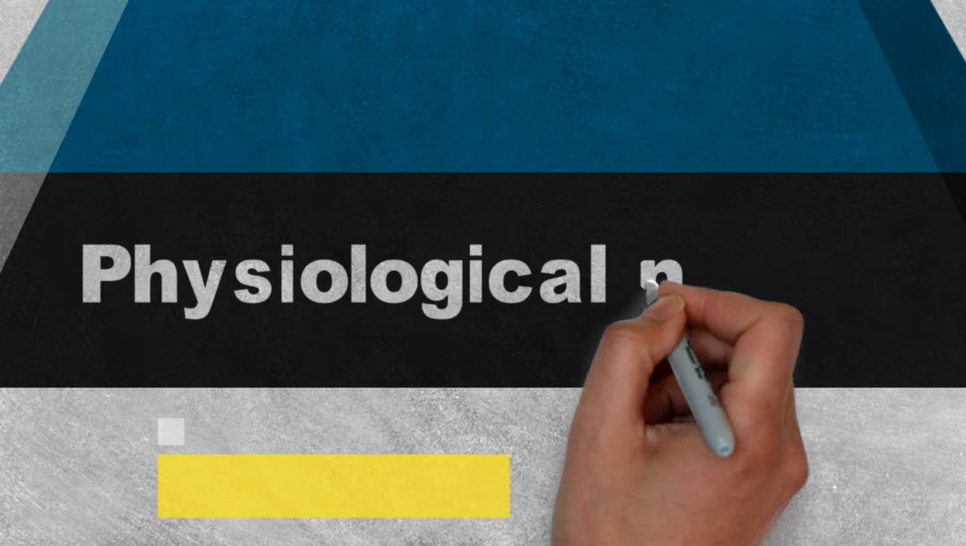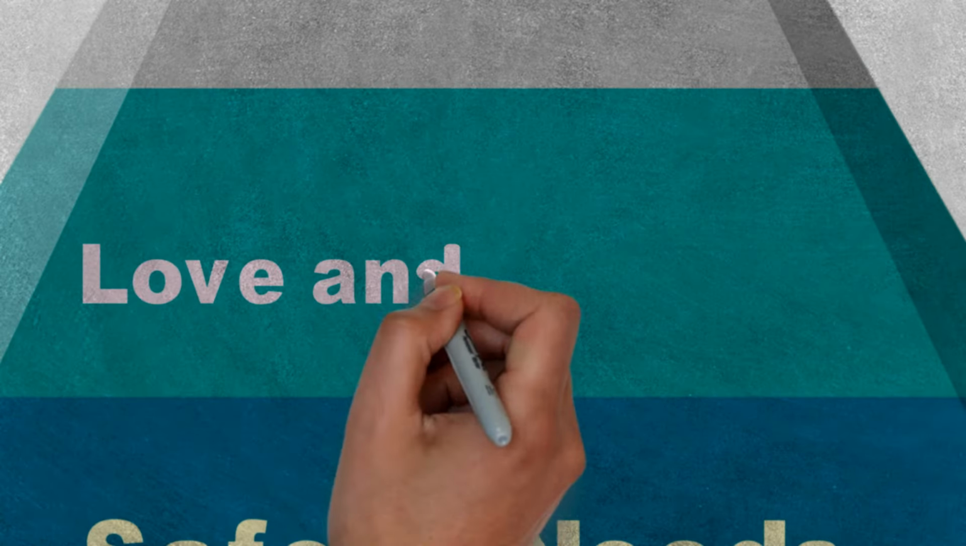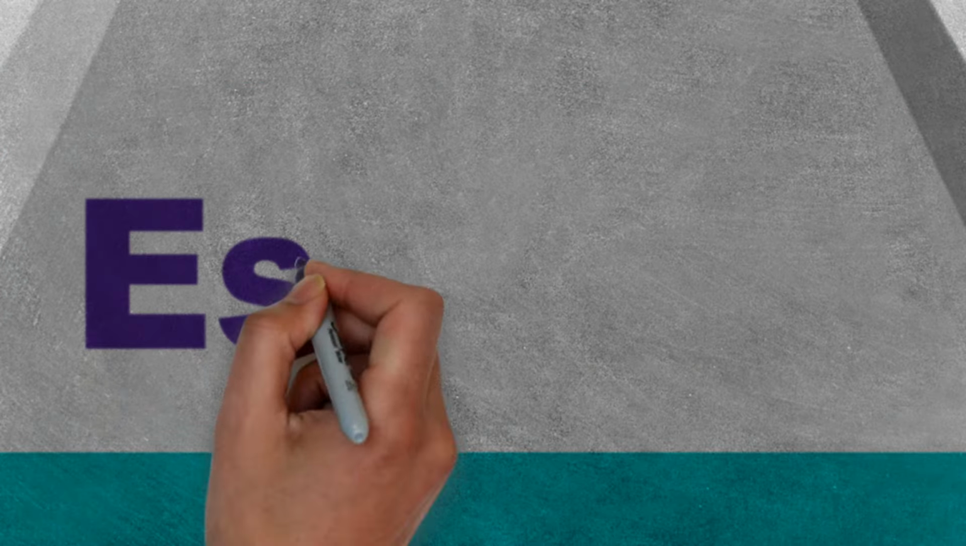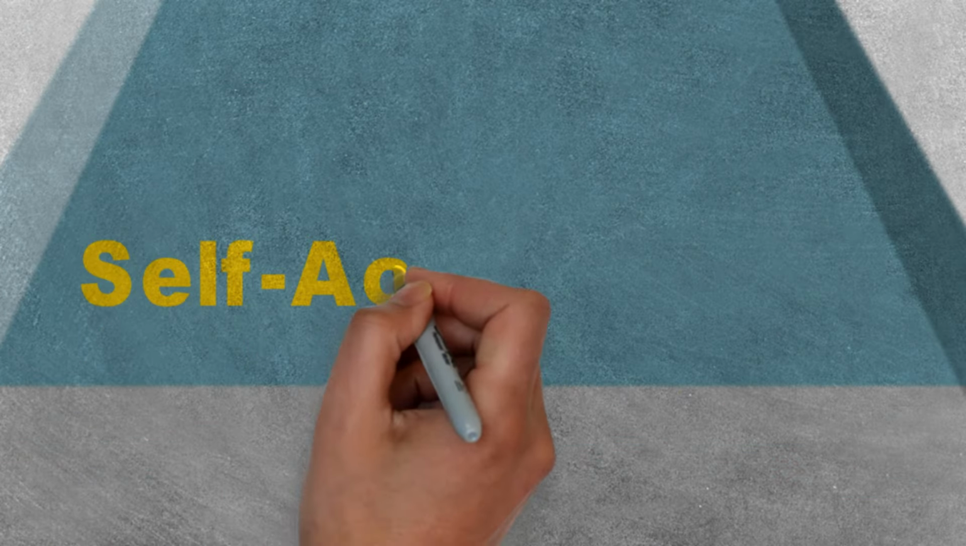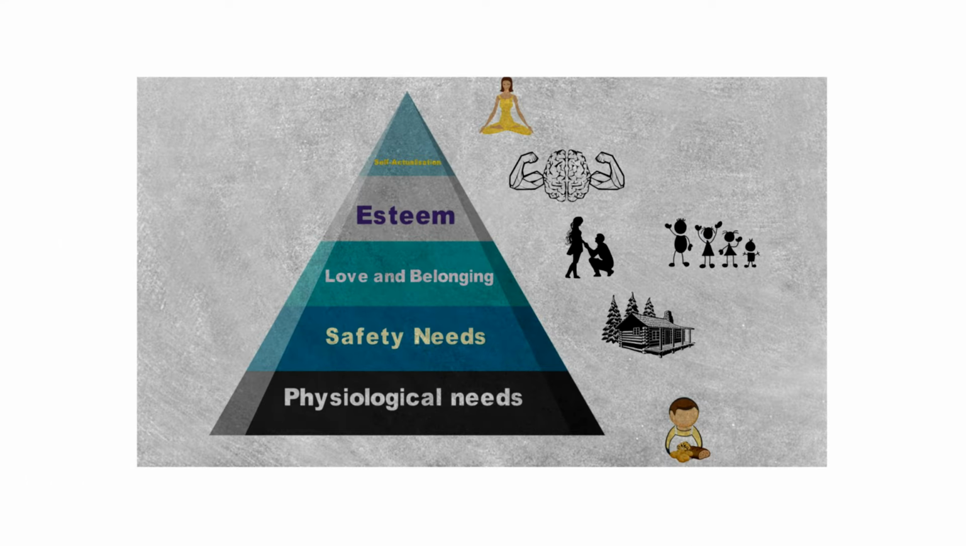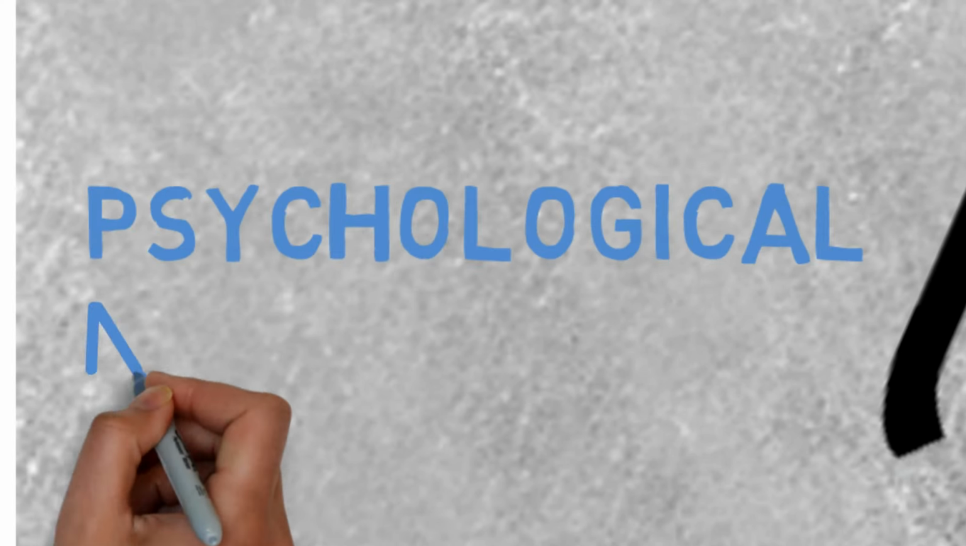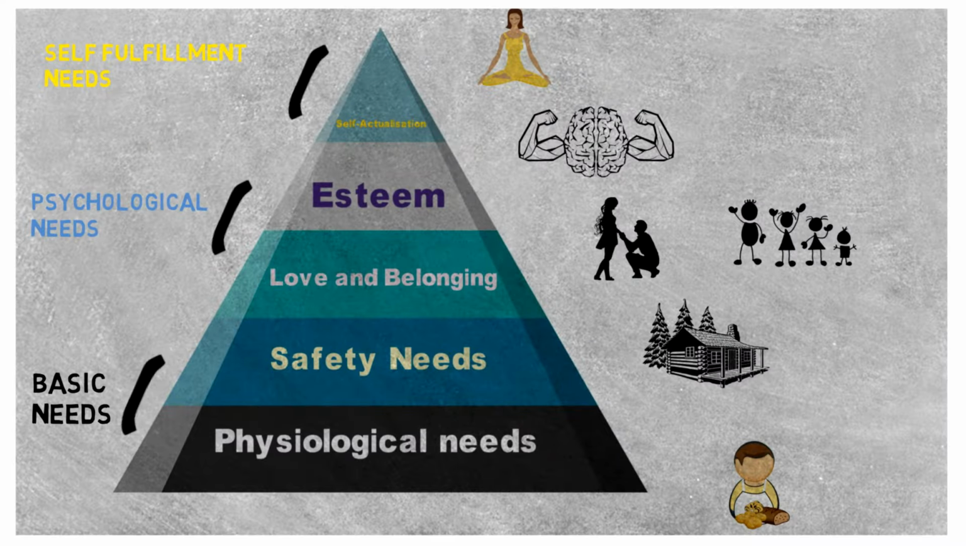Starting from the bottom: physiological needs, safety needs, love and belonging needs, esteem needs, self-actualization needs. These 5 levels of needs can be grouped as basic needs, psychological needs, and self-fulfillment needs. Basic needs include physiological needs and safety needs. Psychological needs include love and belonging needs and esteem needs. Self-fulfillment needs include self-actualization needs.